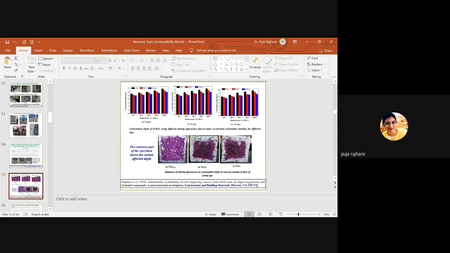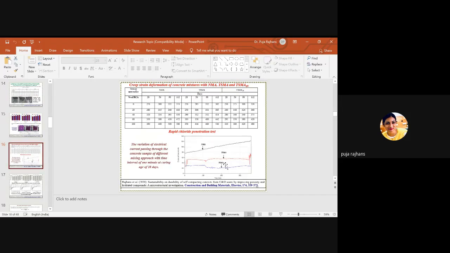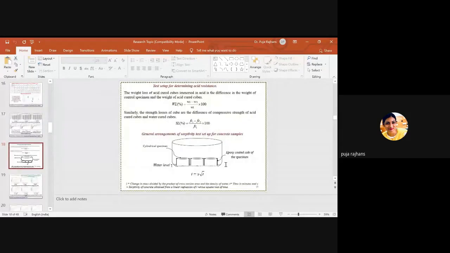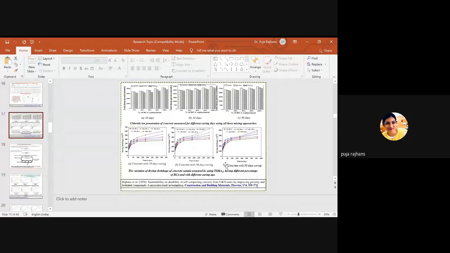So here you can say that in TSMA SFC the affected part is less, and in NMA the carbon affected part is higher. So again in TSMA SFC the durability property is good. Again you will go for the rapid chloride penetration test, shrinkage and creep, and the result is almost the same as the mechanical properties, and the properties are good in the case of TSMA SFC.